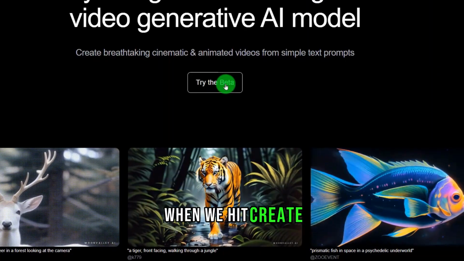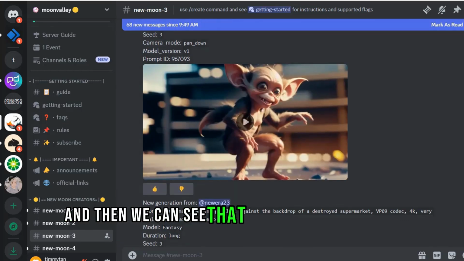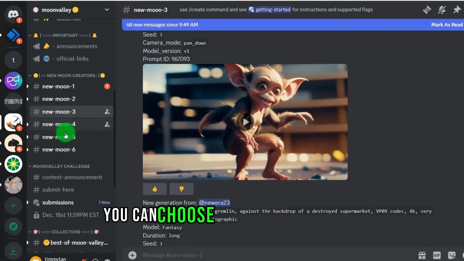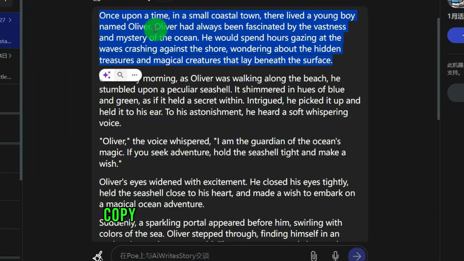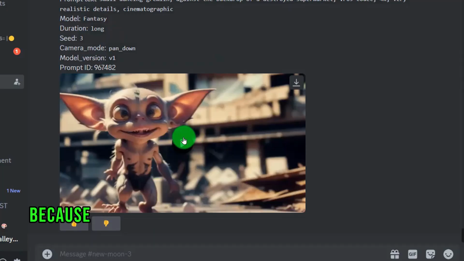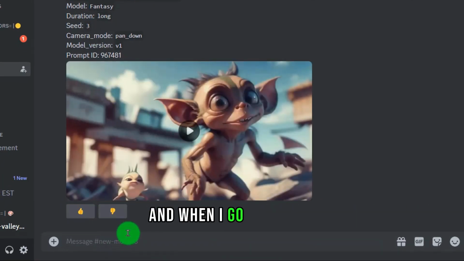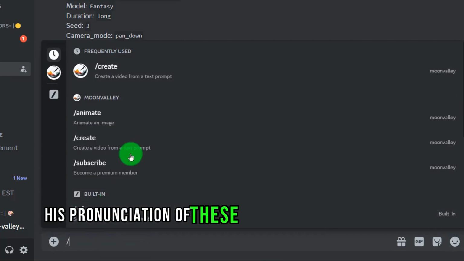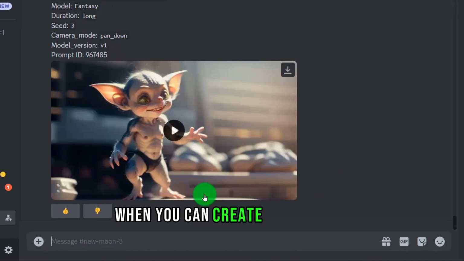When we hit create, we're going to get into this conversation with this robot that's generating the video. And then we can see that there are 6 servers. You can choose any server you want. I just need to take what I just said, copy the content of each paragraph, because the video he generated was only 4 seconds long. And when I go to create, his pronunciation of these sounds is relatively long. So you can create when you can create more videos.